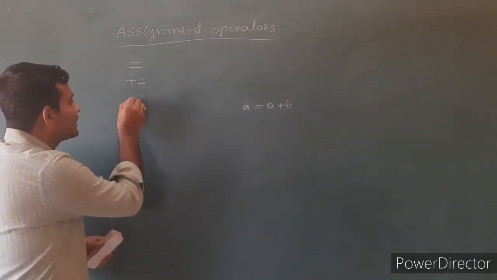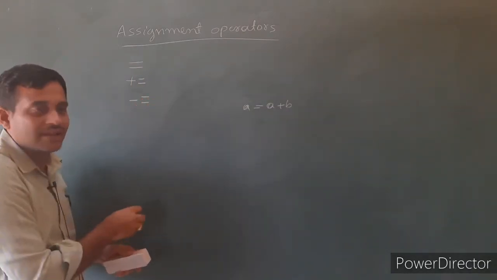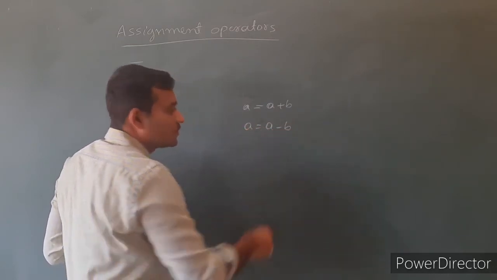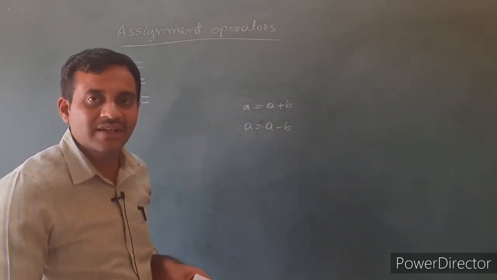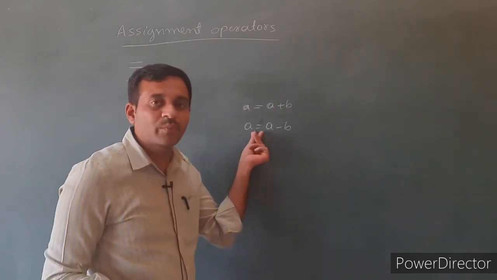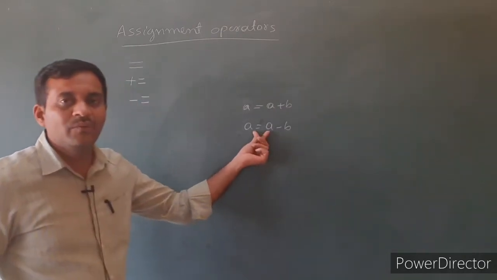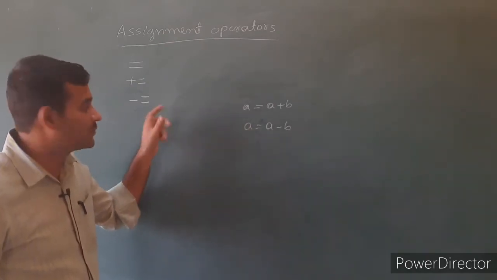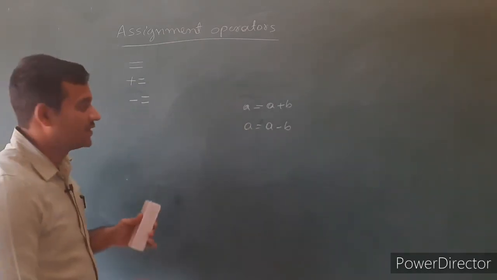Similarly, we also write minus equals, that is a equals a minus b. Here also if the operands on the left side and right side of the assignment operator are the same, then we write the expression in shorthand form, that is minus equals.